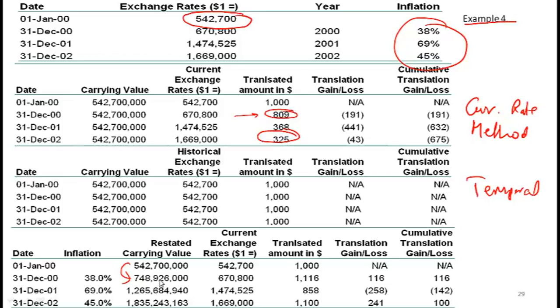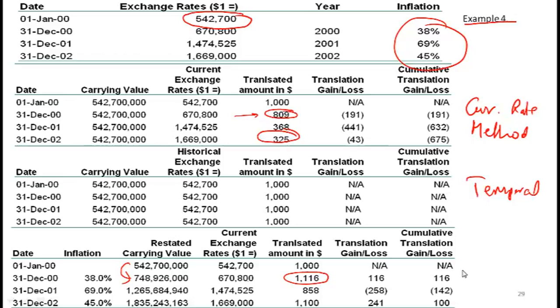Then what do you do? You have a restated value and you use the current exchange rate on that balance sheet date. On 31st December 2000, you use the exchange rate on that day and come up with the translated amount in dollars. Even though the Turkish lira has devalued, the value in dollar terms has gone up, because the price of the land after inflation is substantially higher.